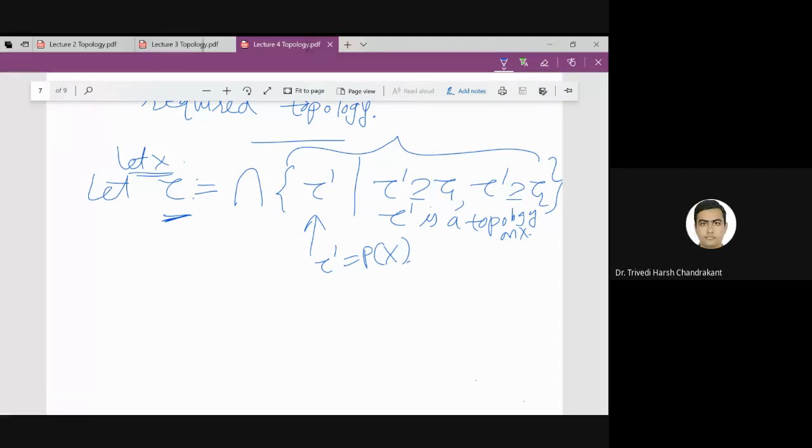The same way, if I take X also, that is true. The same way, tau1 is closed under finite intersection.